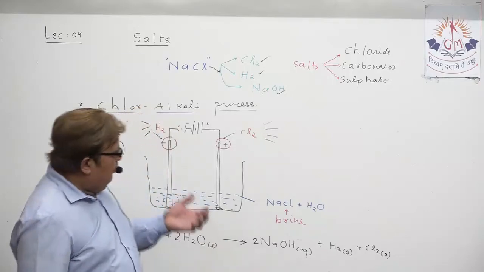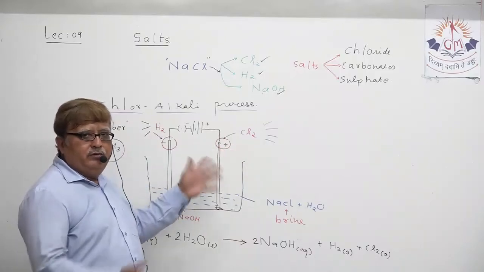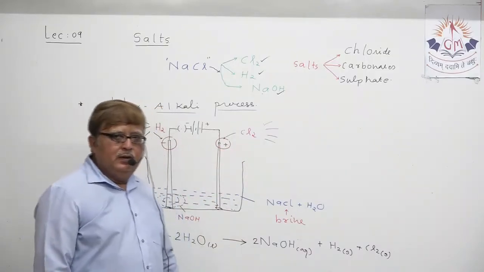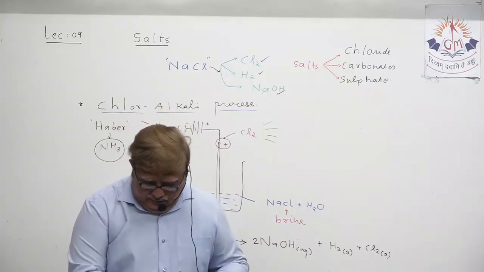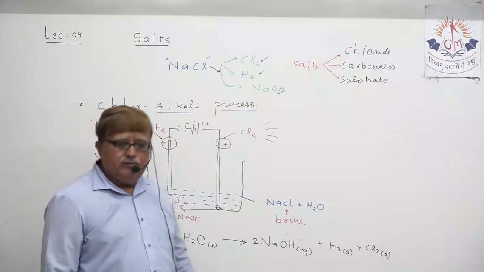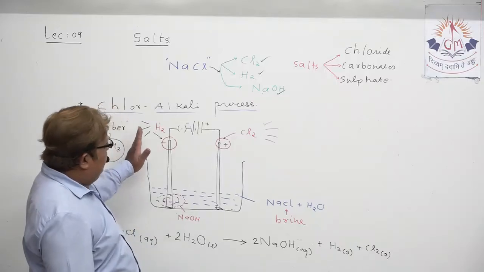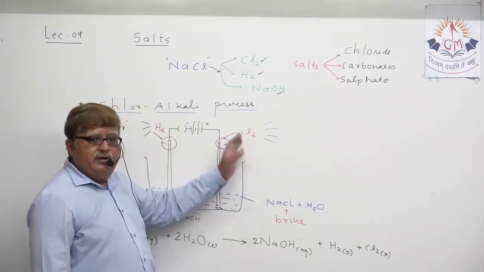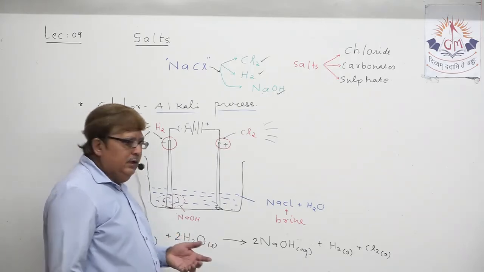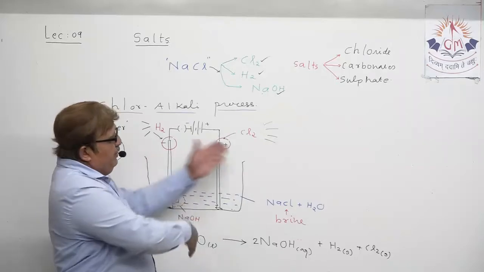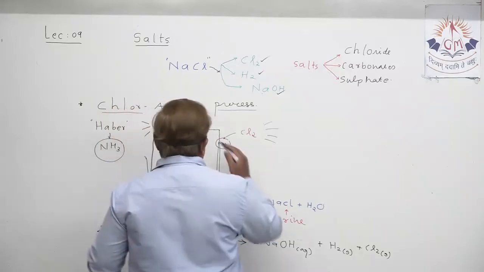Understand, about the chlorine also I mentioned. If you combine hydrogen and chlorine, they also give lots of uses. When hydrogen and chlorine combine, obviously they form hydrochloric acid, understand? So that hydrochloric acid is also utilized for so many purposes. Individually hydrogen and chlorine have their own uses, but at the same time the combination of hydrogen and chlorine can produce hydrogen chloride, that is hydrochloric acid.